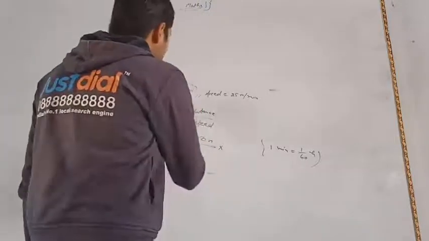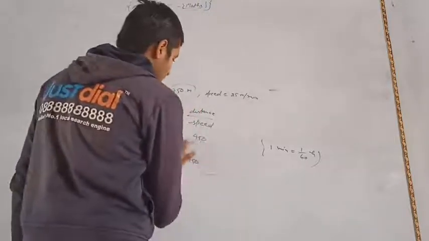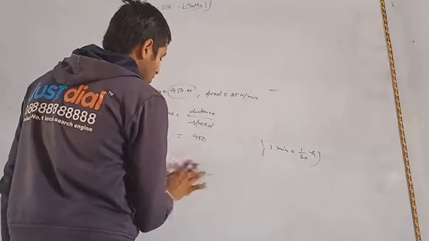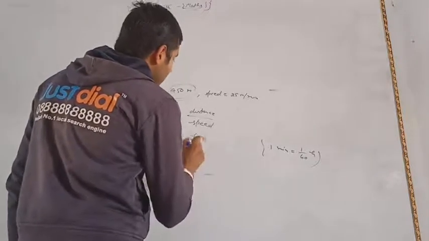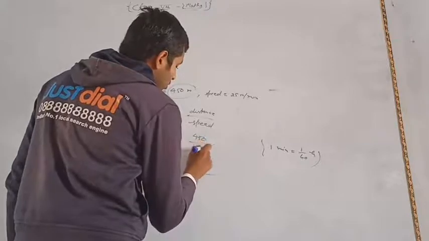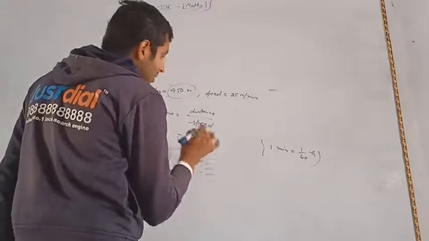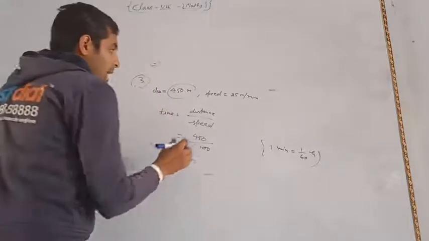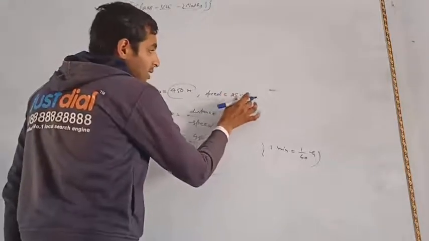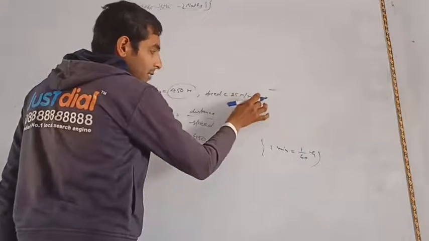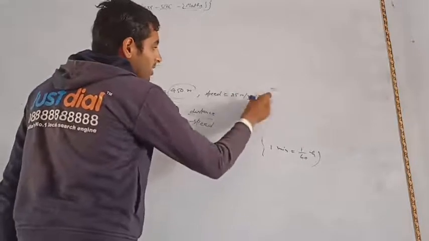You know that 1 kilometer is equal to 1000 meter. So 450 meter is 450 upon 1000 kilometer. Again, speed is given in minutes, 25 meter per minute, so you have to convert this into kilometer per hour.